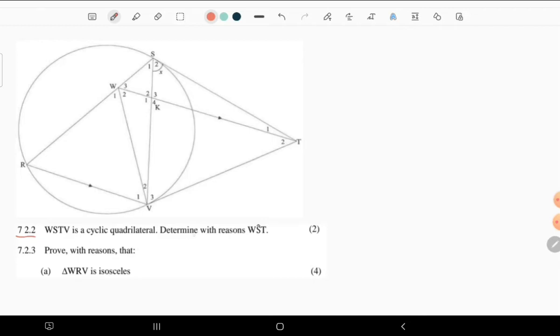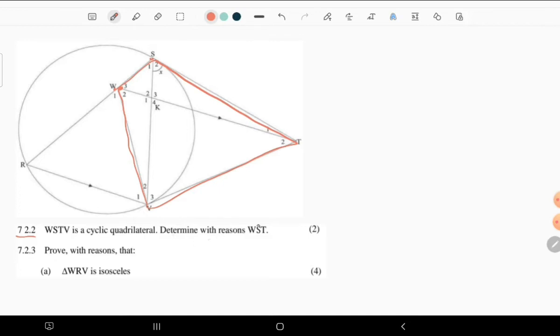RSTV is a cyclic quadrilateral. And we know the properties of a cyclic quadrilateral. So, by the way, what is the question?